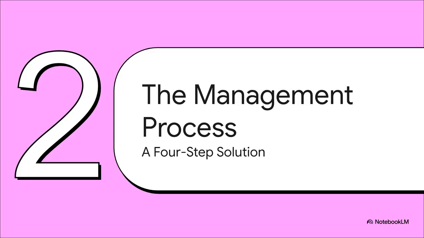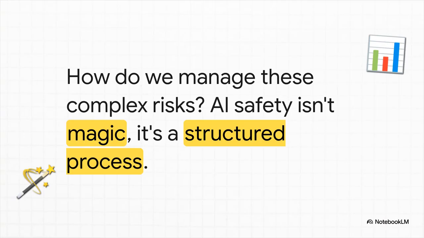Okay, so we've mapped out the dangers, we've named the problems. That's a huge step. But here's the real meat of this explainer. What do we do about it all? And that brings us to the core of the NIST framework, its 4-step solution. And that's really the key thing to remember. This isn't some impossible, magical problem. The framework gives us a clear, repeatable process that anyone building or using AI can follow. It's designed to turn all that anxiety into a concrete action plan.